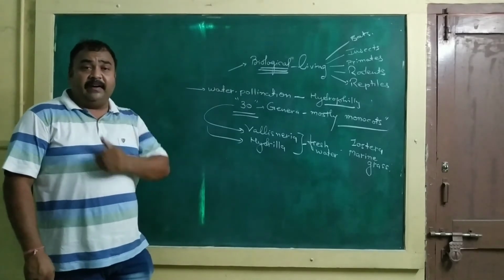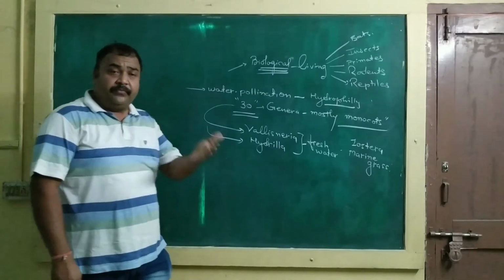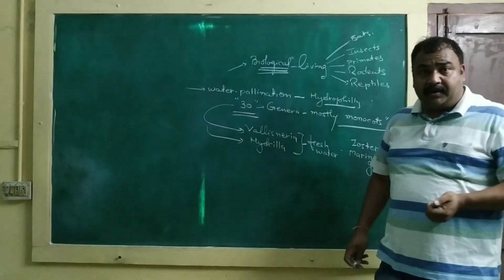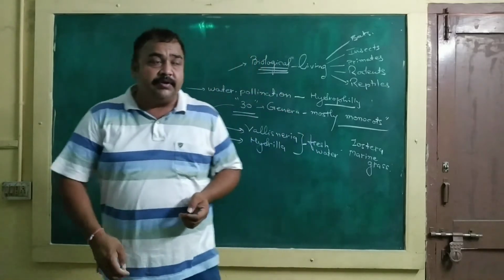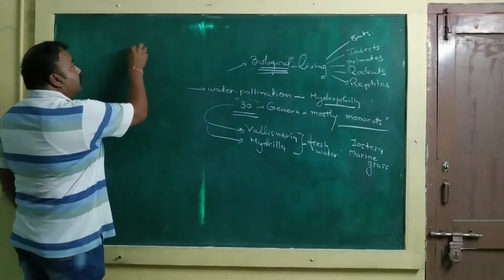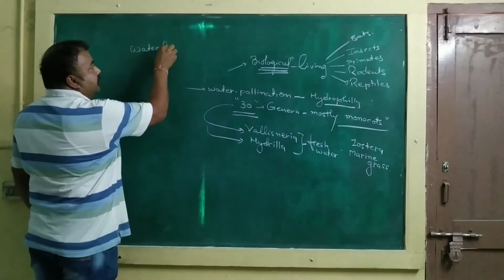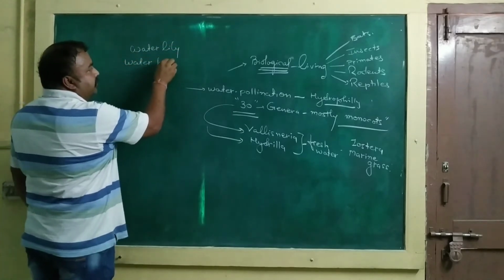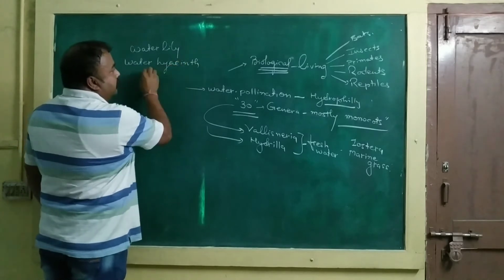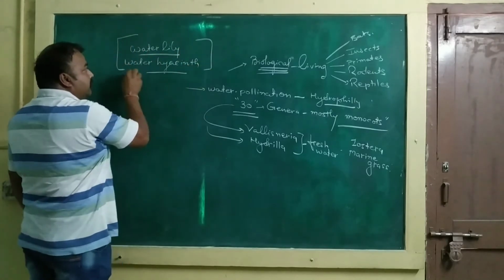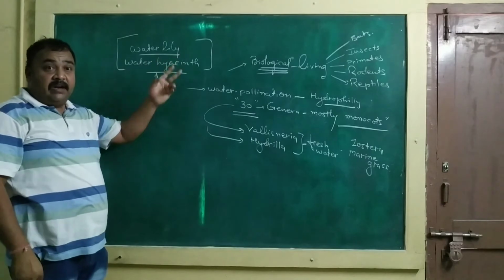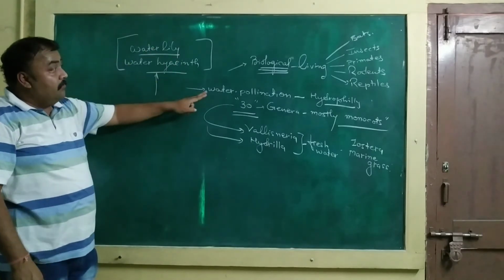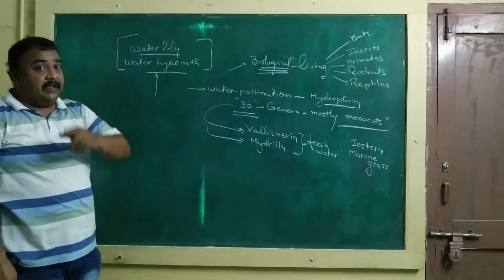Not all the aquatic plants which grow in freshwater or marine water show water pollination. If we talk about water lily or water hyacinth, these are aquatic freshwater plants, but here water pollination does not take place.